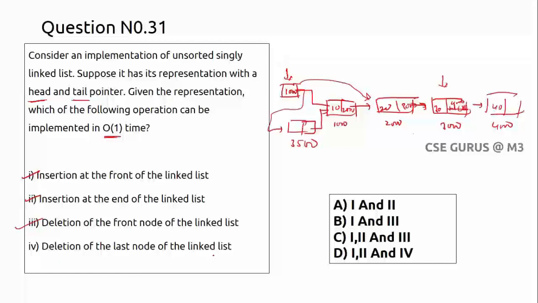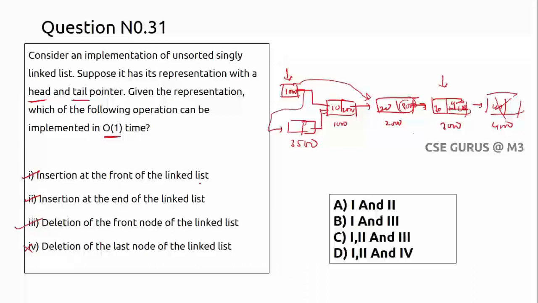Deletion of the last node of the linked list. Let us suppose we have the tail pointer here, and this is the last node. If I want to delete it, the previous node's pointer must be made null. But it is a singly linked list, it always goes forward, never comes back. It's not a doubly linked list where you will find something like previous. So how can you make this null? You have to start from the head pointer and find the last-but-one node, which has to be made null. That is not possible in big O of one time. It takes big O of n.